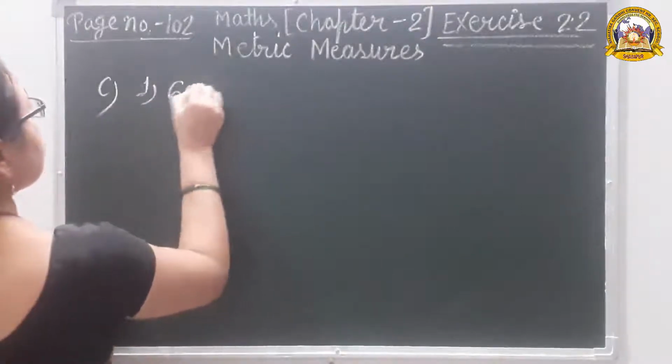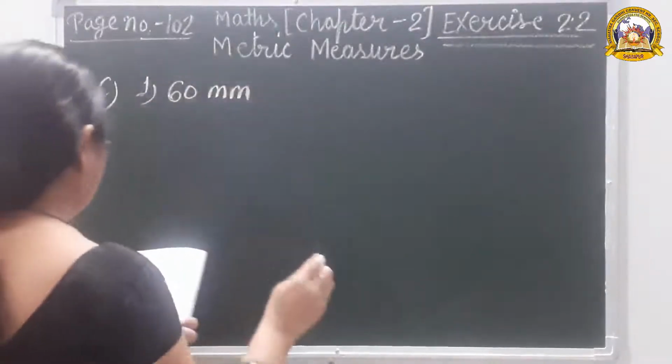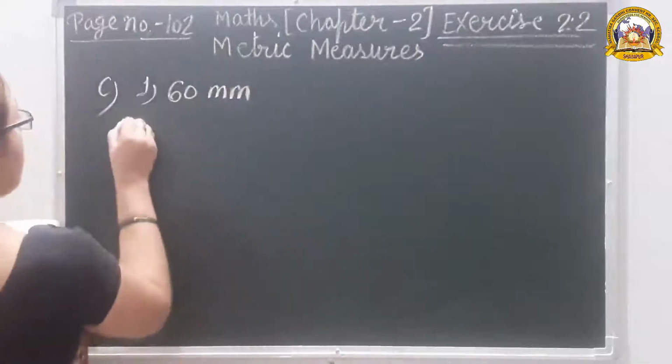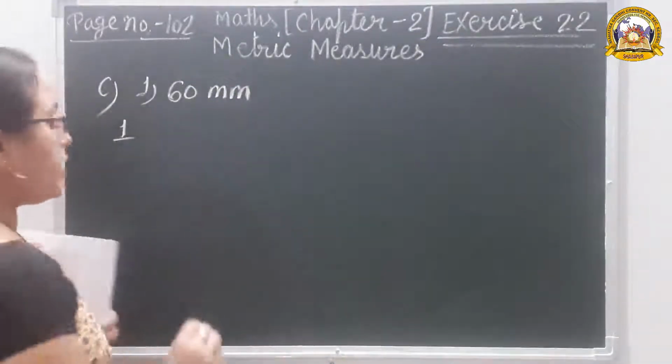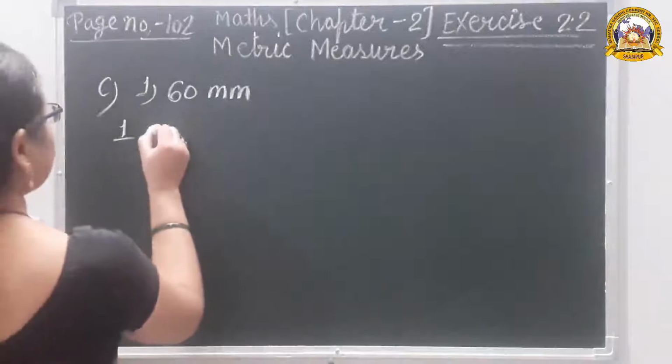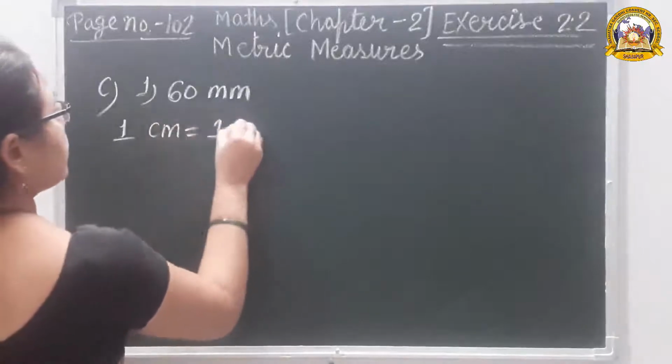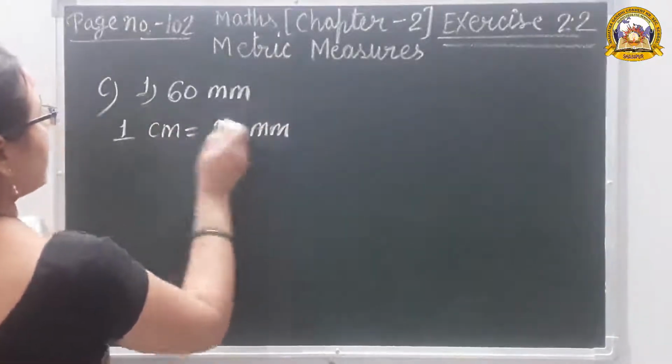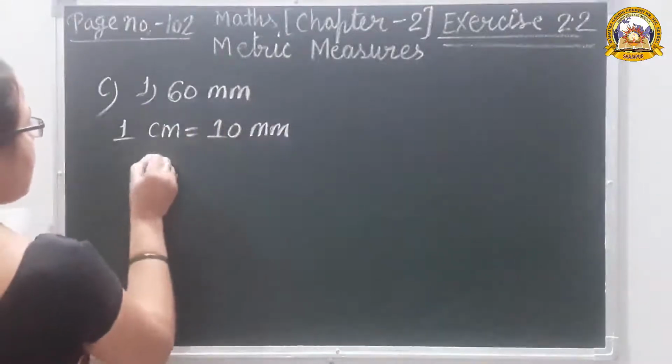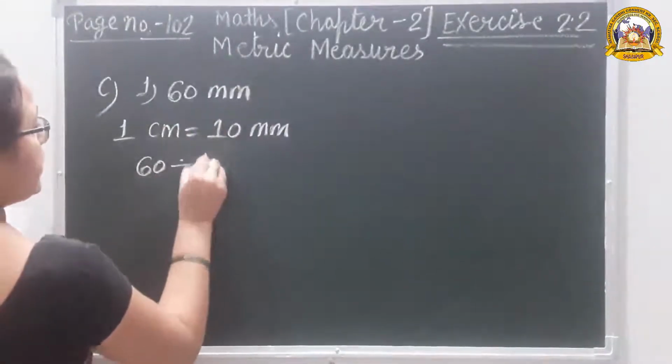First, 60 millimeter. First we write here the unit. 1 centimeter is equal to 10 millimeter. So 60 divided by 10.